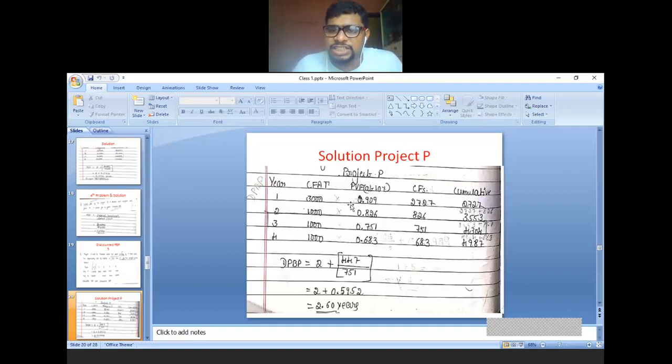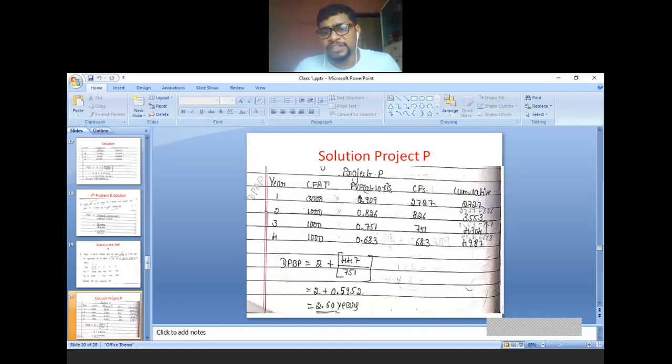Now this is the extra column, because discounted payback period is also called discounted techniques or modern techniques. Here we are referring to the table. Which table we are referring? We are referring to the present value table. Therefore you have to refer to the present value table at 10% given in the problem. Opportunity cost of capital is 10%. So you have to refer to the table at 10%. Which table? PVF table you have to refer.